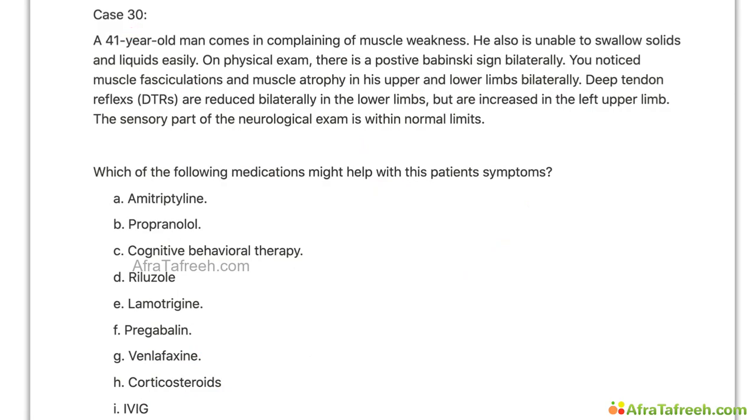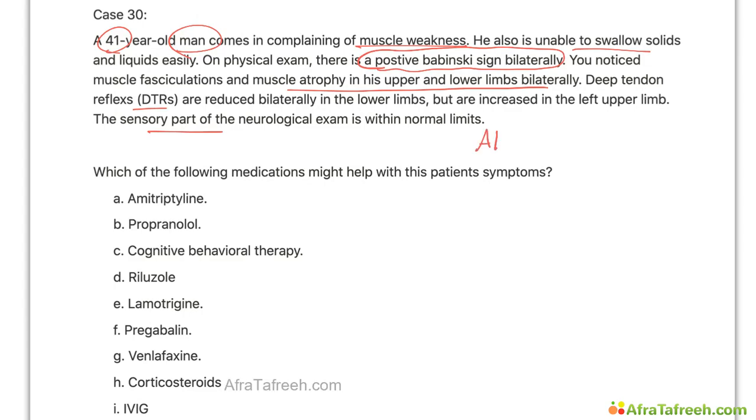Another case, please pause. So this is a 40-year-old male, unable to swallow, muscle weakness. He shows some signs of upper motor neuron lesions and other signs of lower motor neuron lesions, but the sensation is fine. What is this? This is ALS, amyotrophic lateral sclerosis, also known as Lou Gehrig's disease.